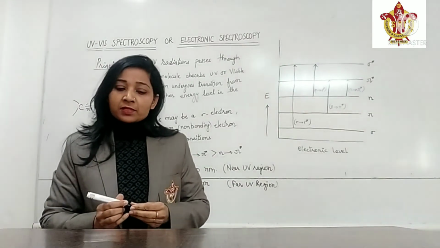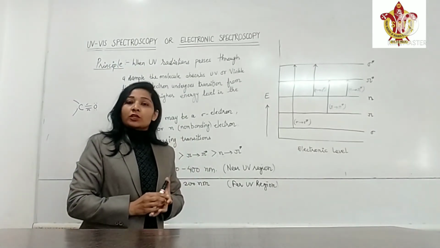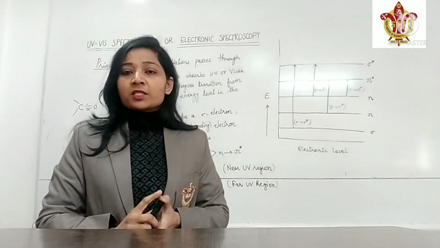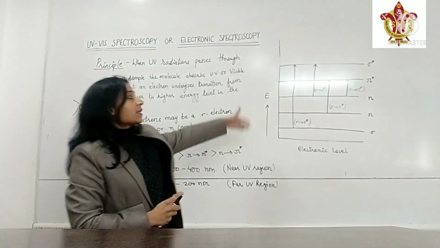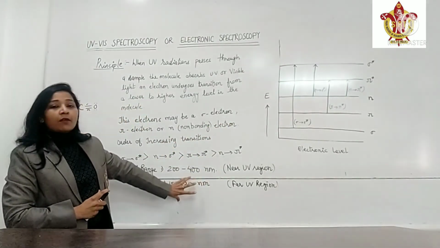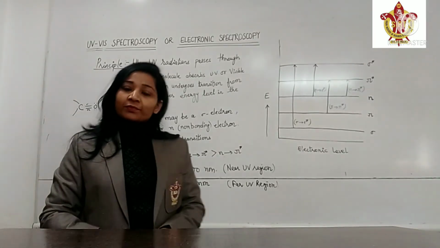These are some examples. In the next class, we will study the instrumentation of ultraviolet spectroscopy. That was only the principle. In this principle, we have to express the different energy levels in increasing order of energy. Also, we have to express the ultraviolet range of the spectrum. Thank you for today.